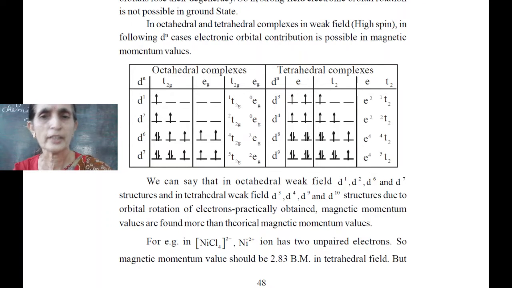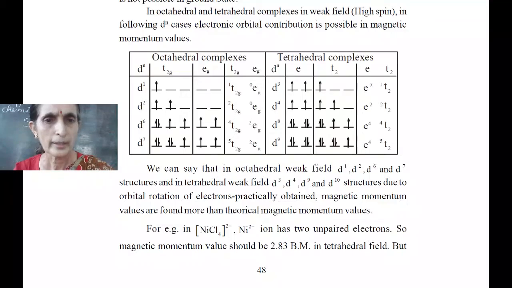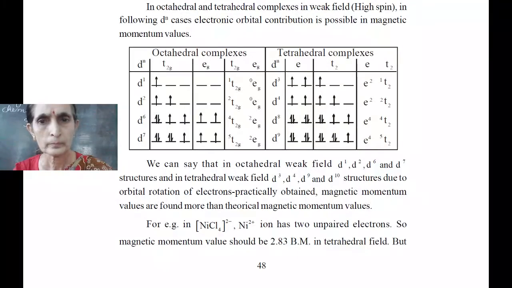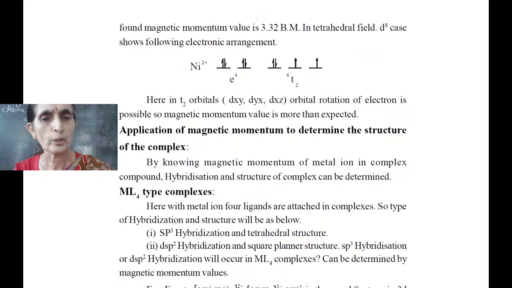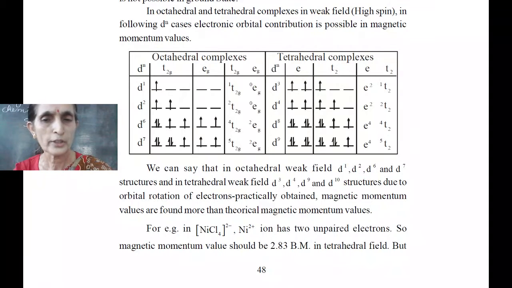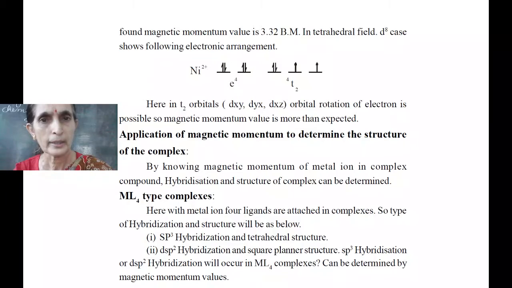We can say that in weak field, d1, d2, d6 and d7 case structure, and in tetrahedral weak field, d3, d4, d9, d10 structure, due to orbital rotation, electron practically retained. So magnetic momentum values are found more than theoretical value, as we have studied in case of nickel. It is 3.32 instead of 2.83.